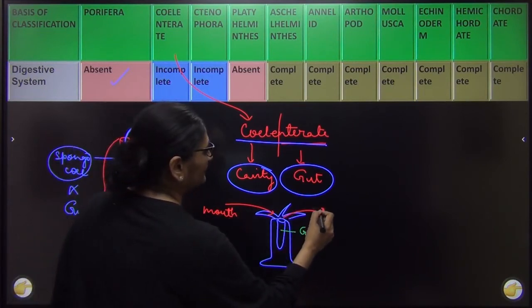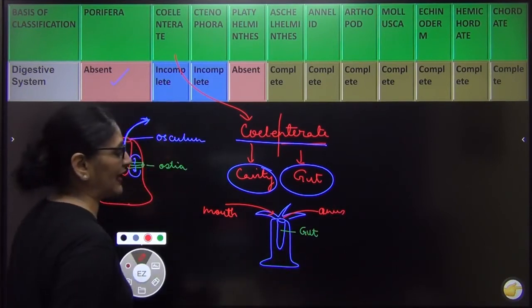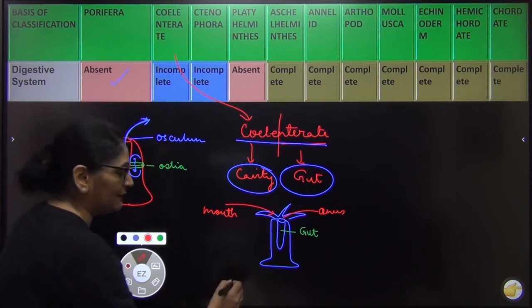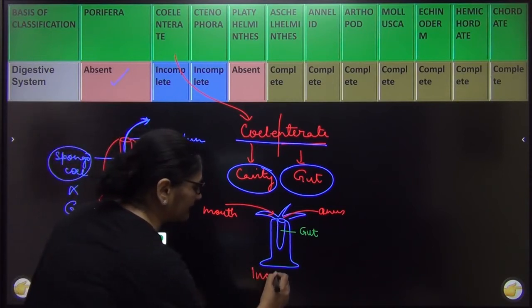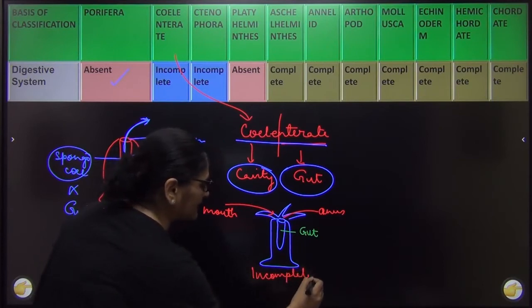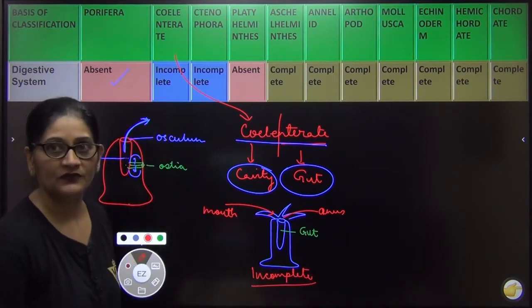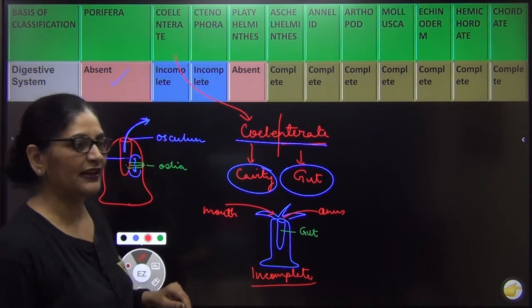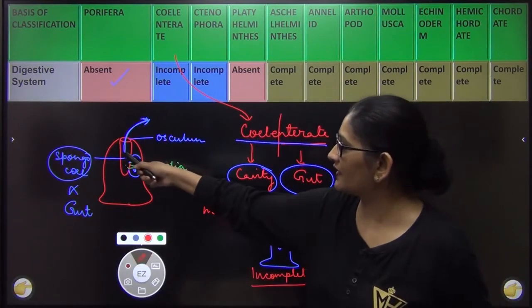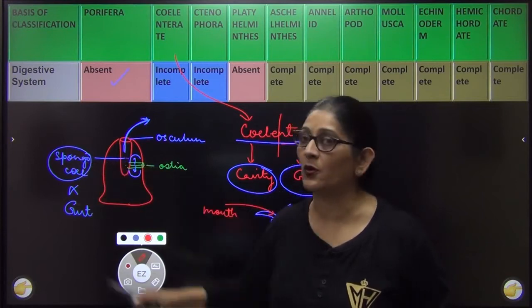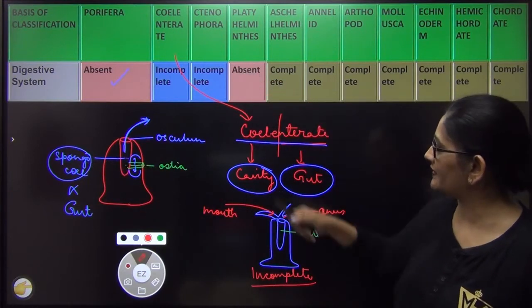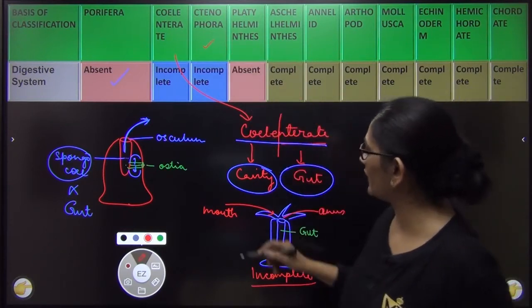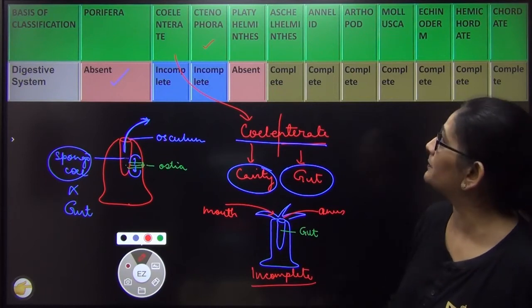यहीं से waste निकलेगा. So a single cavity acts as mouth and anus. So though they are the first organism जिसमें digestive system आपका आया, but the digestive system is incomplete. Is that clear? ठीक है, so they do not have a digestive system. They have a digestive system, but it is incomplete. You can see here, in case of sponges, this central cavity I didn't call as gut, I called it as spongocoel. But in case of coelenterates, I called this central cavity as gut or the digestive system. Same is the case of Ctenophora. They also have a digestive system which is incomplete.